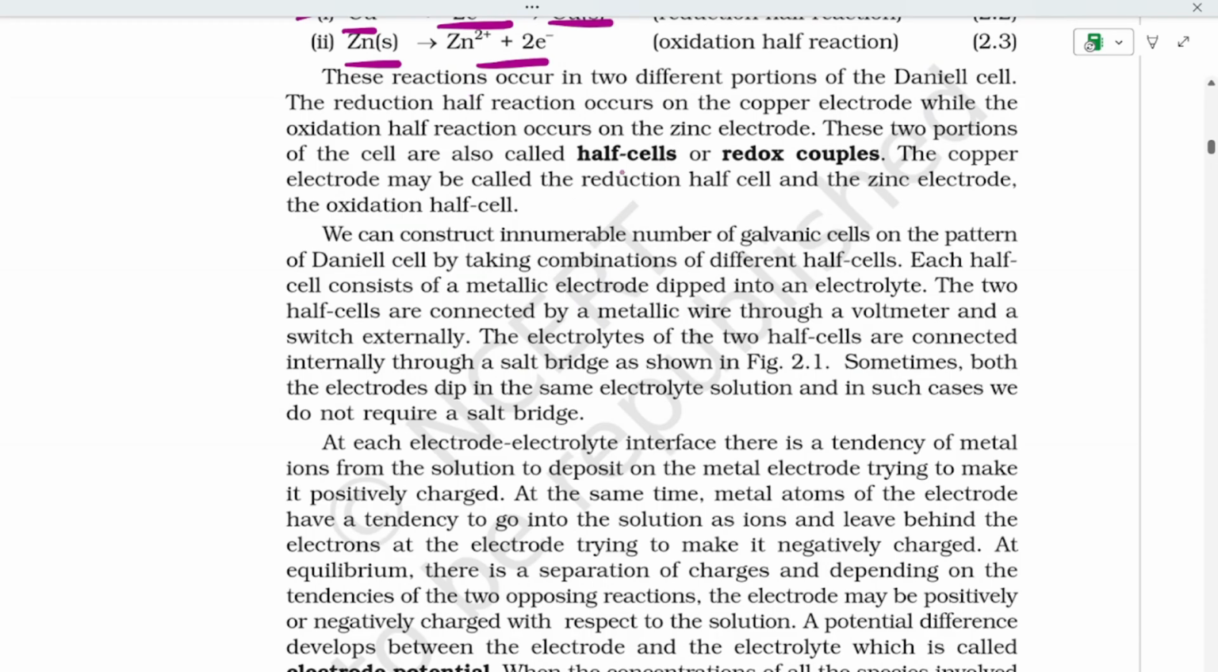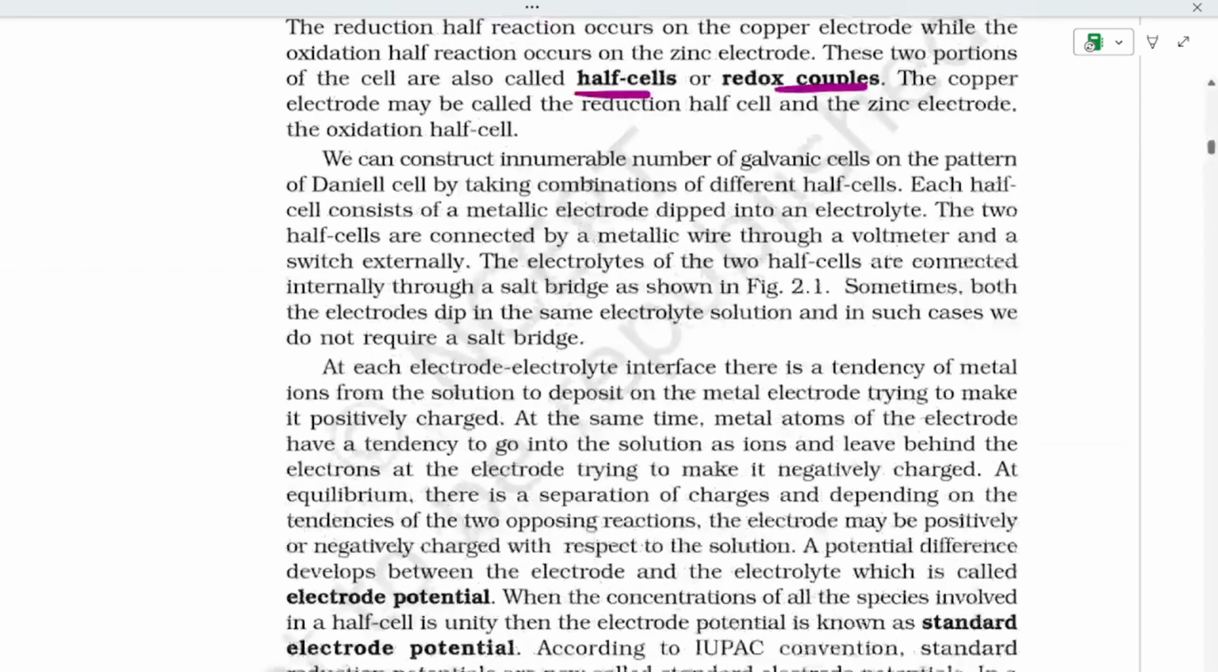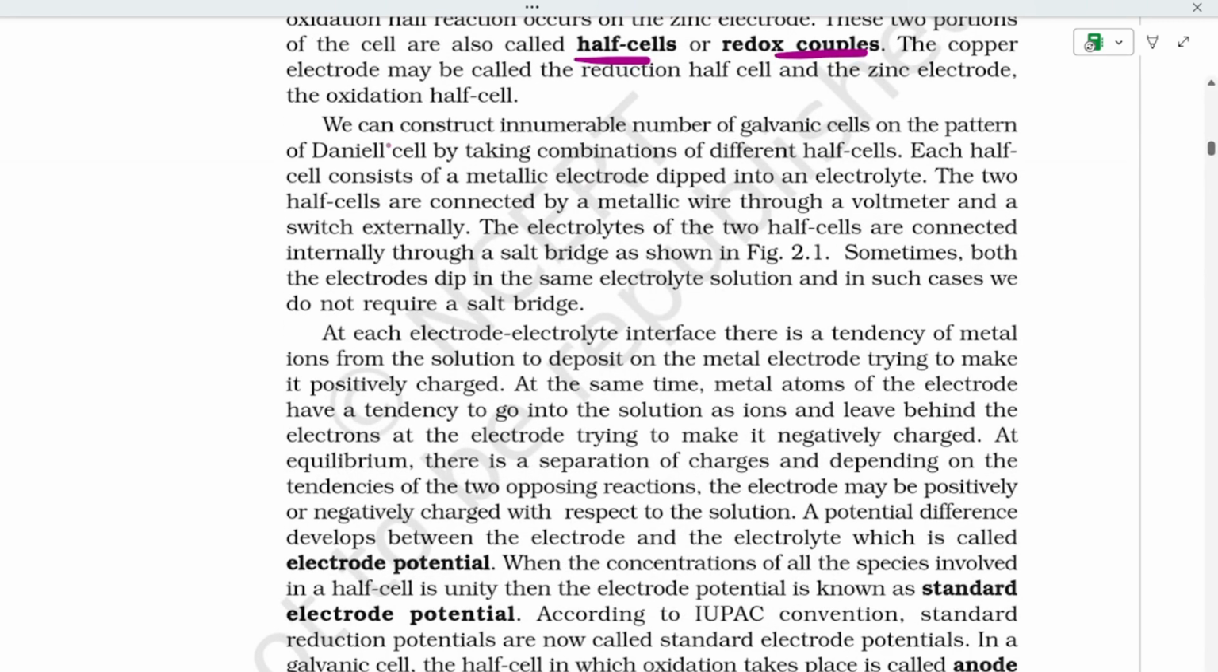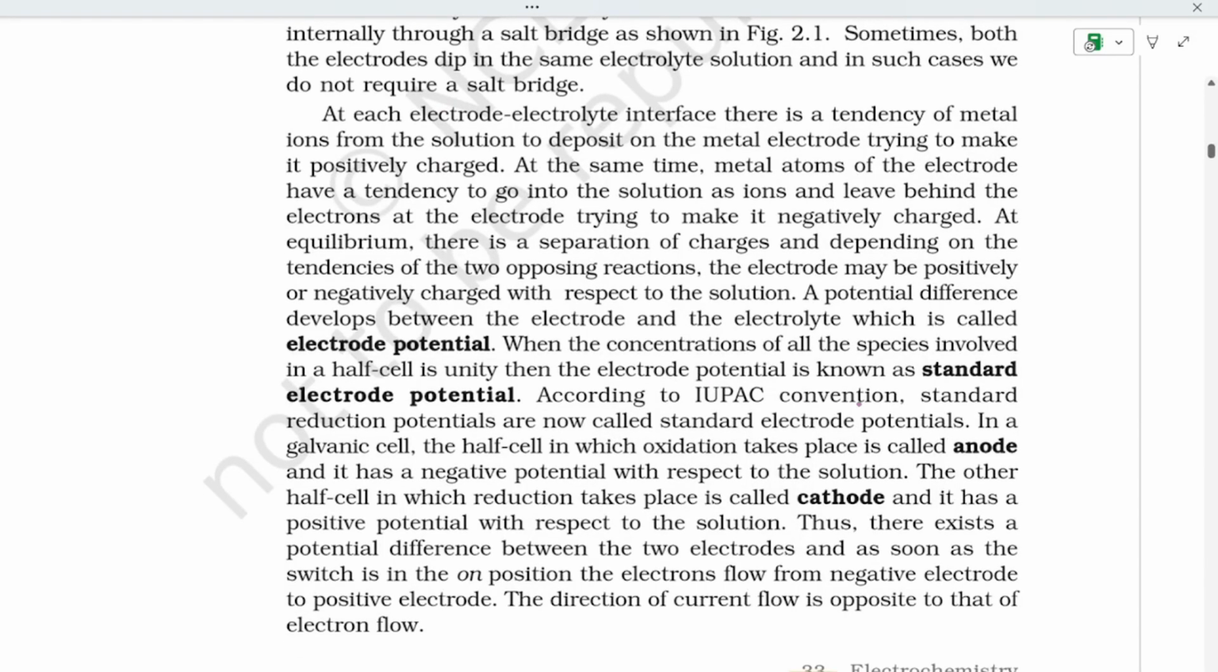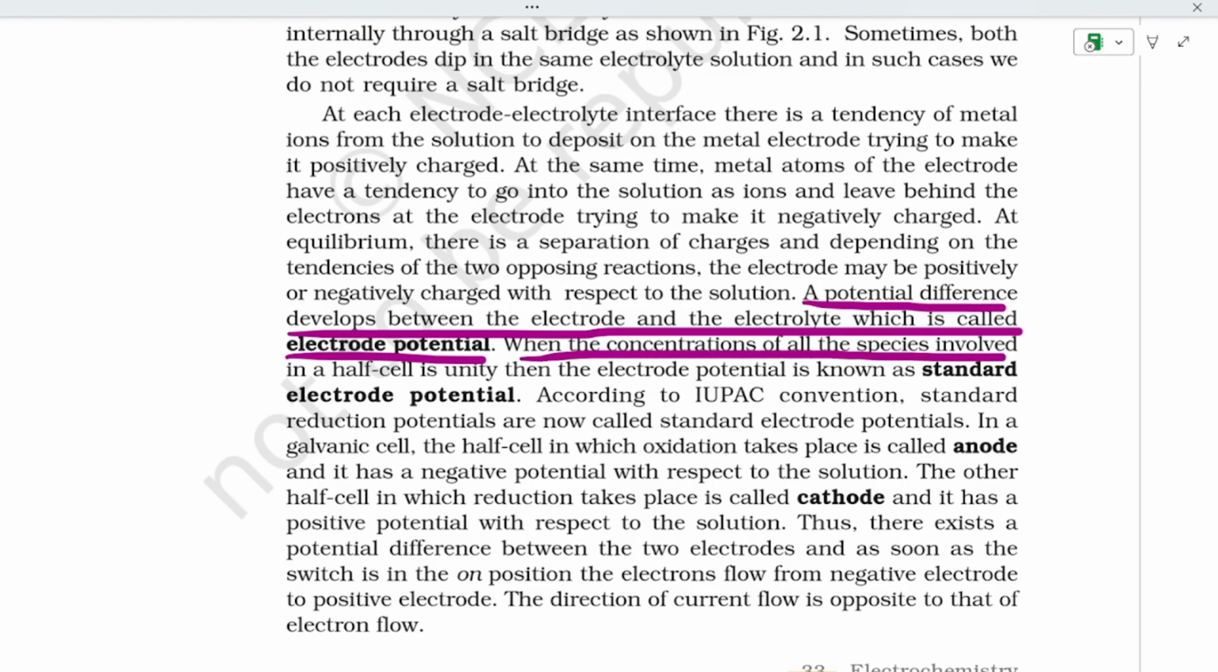And if we see that half cells or redox couples, the two portions that are called. And if we come to the next important point, a potential difference develops between the electrode and the electrolyte, which is called electrode potential. When the concentration of all the species involved in a half cell is unity, that is termed the standard electrode potential, or SEP.